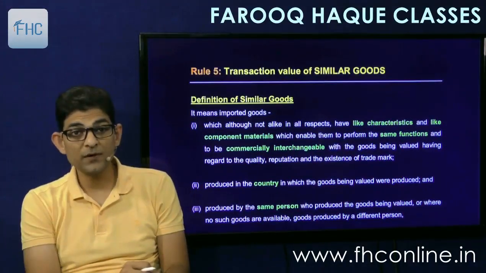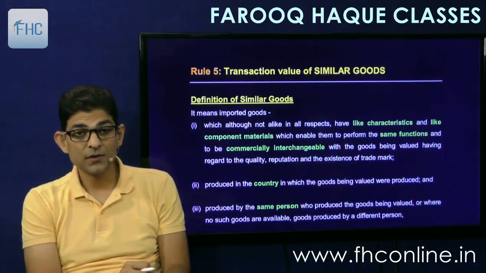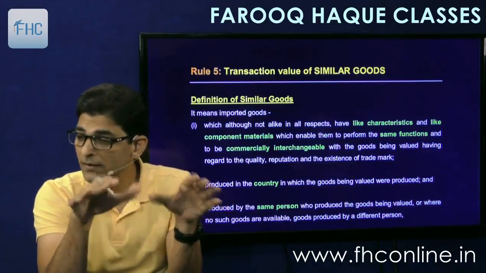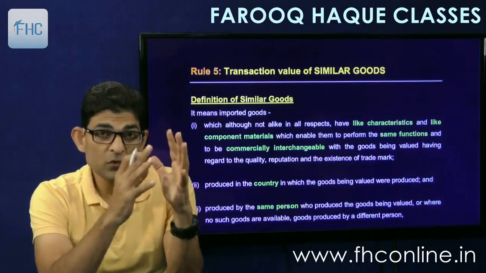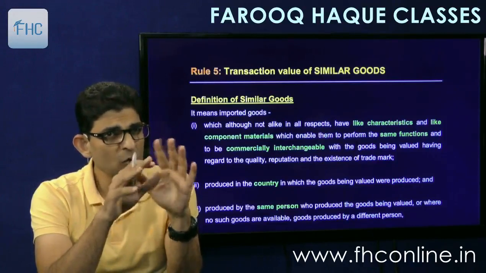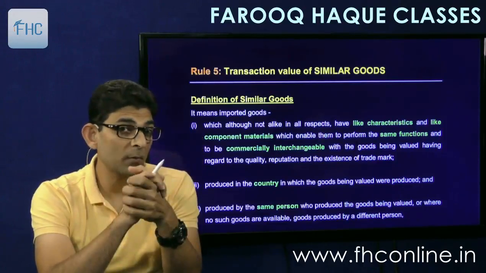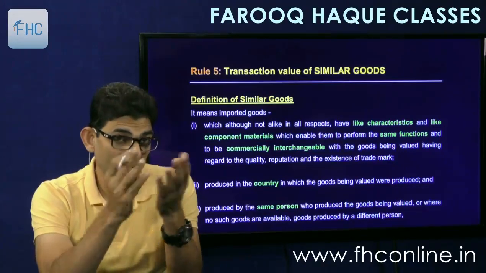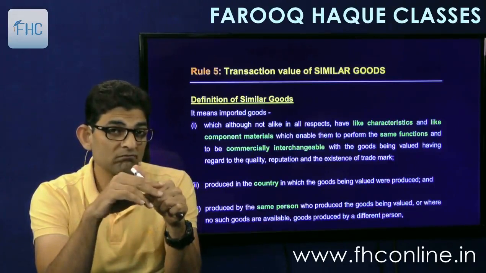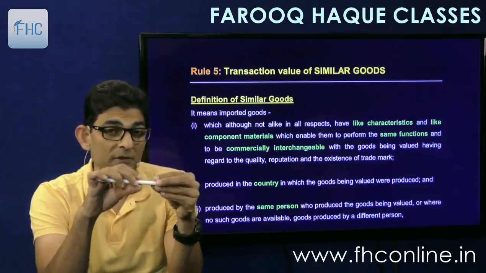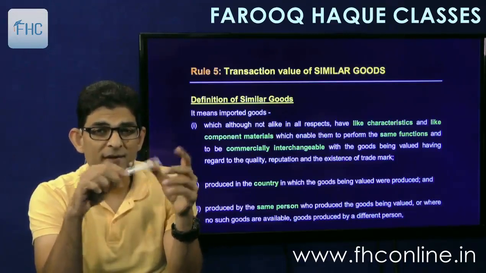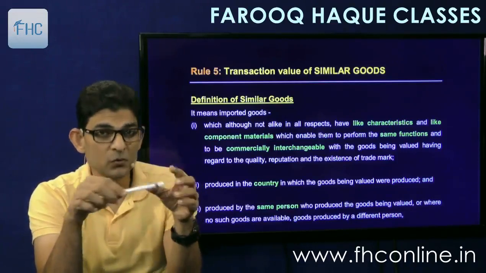Then coming to rule 5, similar goods. Now rule 4 and rule 5 are the same. Only thing is the goods are slightly different. Rule 4 is for identical goods, meaning exactly the same. But if no identical goods have been imported at or about the same time, when I imported my televisions, nobody else imported those kinds of televisions. Exactly the same, nobody has imported Sony TV. But some people have imported Samsung. So okay, then let's take similar goods.